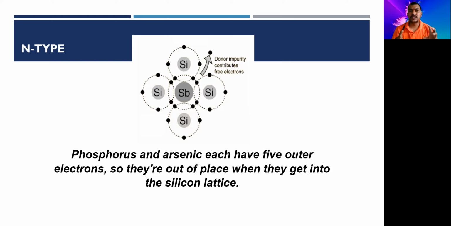If you attach this crystal to the power supply, the flow of current is due to this excess of negative electrons, and that is why it is called an N-type semiconductor.